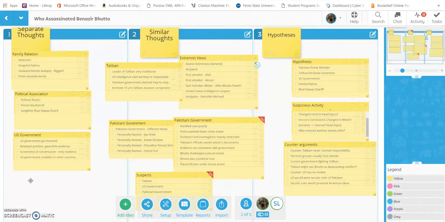So looking at our similar thoughts that we came together on, I think a lot of us could think of, and from the evidence shown in the article that we were able to go off of, the Taliban and the extremist views of any kind of terroristic capabilities. We have Islamic extremists, the Al-Qaeda. It even specifically states the first attackers, Bilal and Akram, and even in Bhutto's book that was posthumously published, there was Qadri Saifullah Akhtar that was named as a potential suspect after her death. So we also have United States intelligence, as they suspected that the Al-Qaeda and terrorists were also behind it.